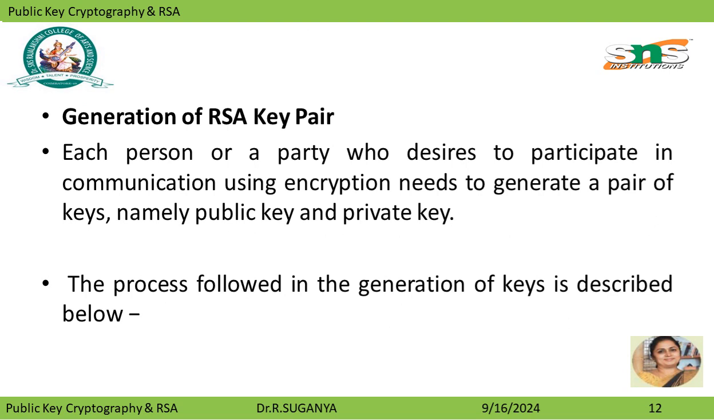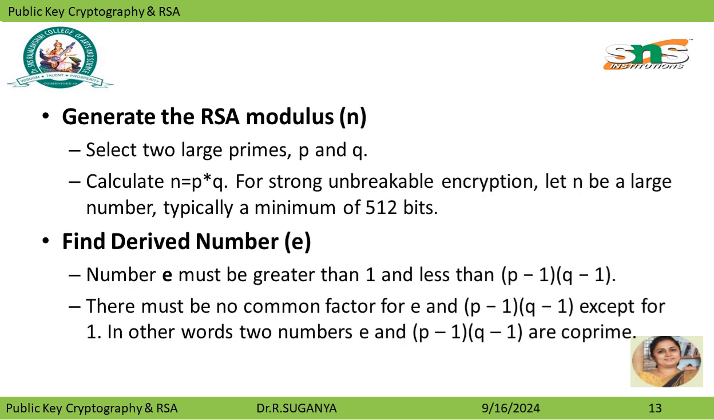Generation of RSA key pair. Each person or party who desires to participate in communication using encryption needs to generate a pair of keys, named the public key and the private key. The process followed in the generation of keys is described below.